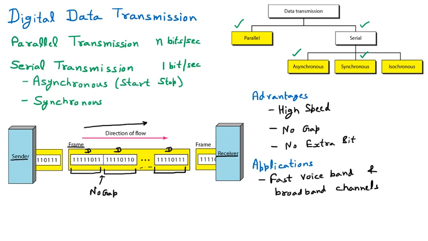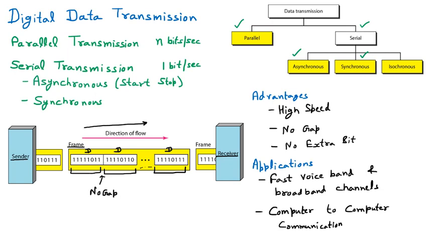And yes, one more application which we have is computer to computer. Means from my system to your system, computer to computer communication, that is done with the help of synchronous communication only. Because with asynchronous, there is no possibility that two computers can communicate, because a high speed is required between the computers. So there synchronous communication comes into the picture.